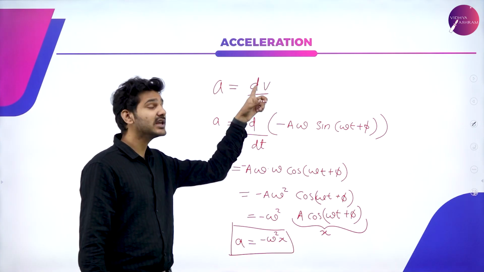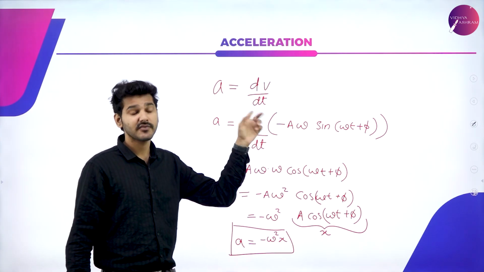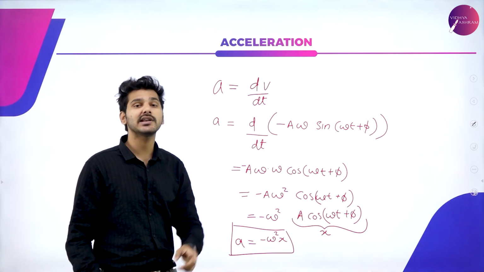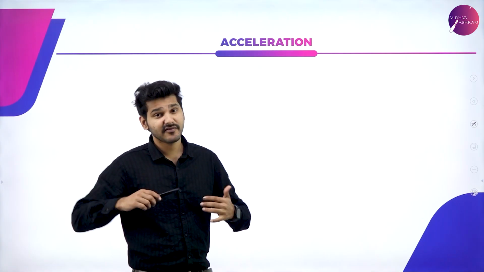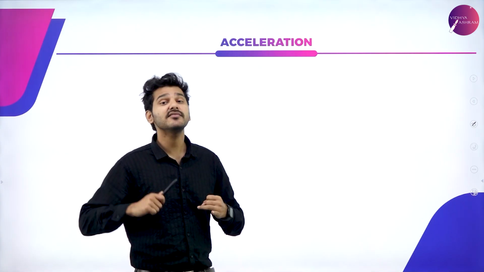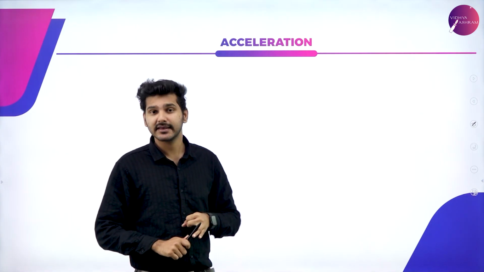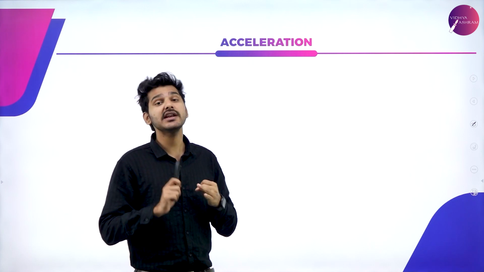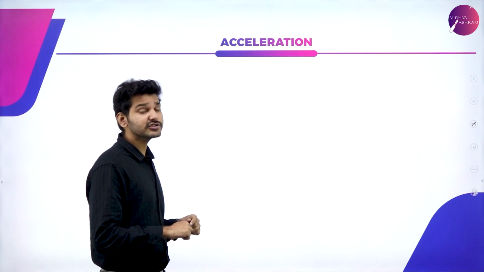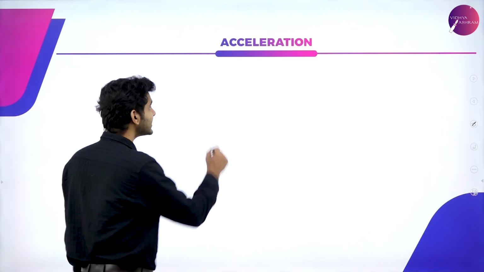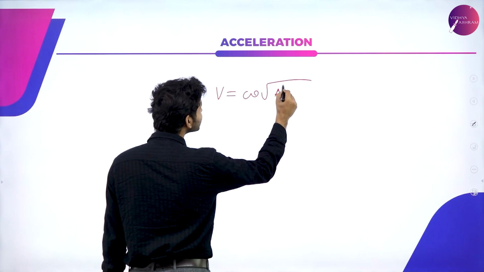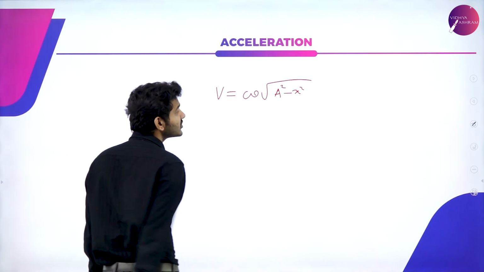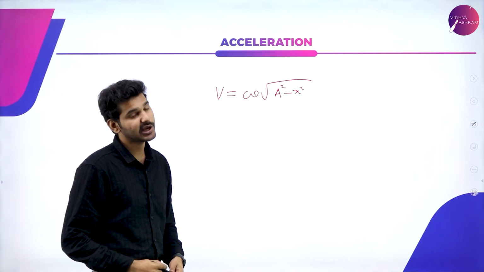But wait, this is only in terms of dv by dt. We can also take the second derivative of displacement and it will also give us acceleration. Now again, we have a relation in terms of v and a, that is dv by dt and dx by dt. Now we also have one more equation which we stated as v is equal to omega into root of a square minus x square. So where did this particular equation come into effect?